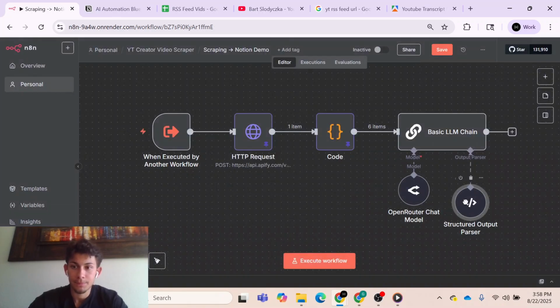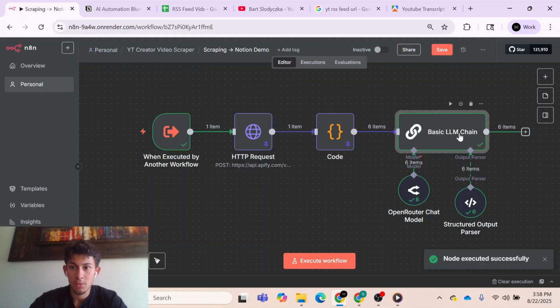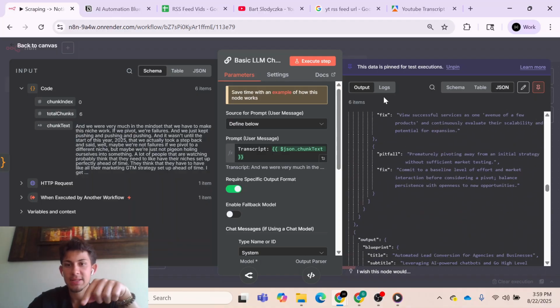Now that we have done this, we can run our basic LLM chain and see what type of output it gives us. Cool, that just ran. Let's pin this. Since we have six different items, we have basically told the AI to analyze this transcript six different times.